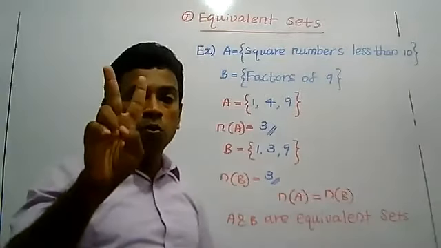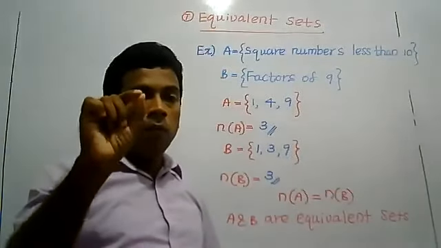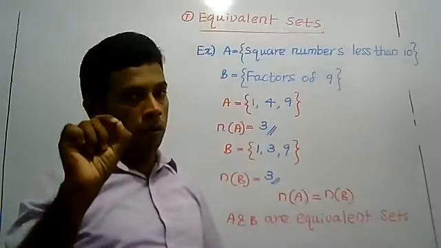Now I will give you two statements. Decide which one is correct and which one is wrong. Listen to me first.